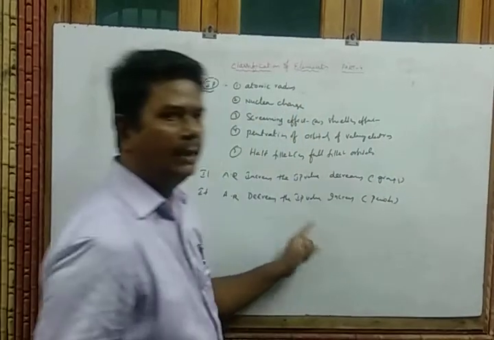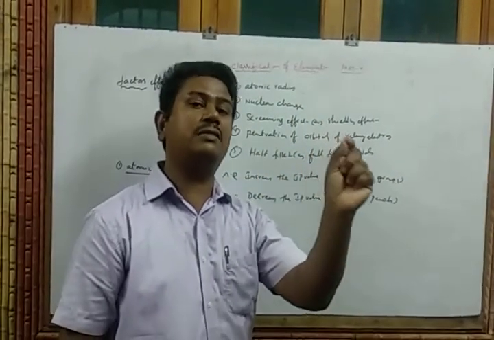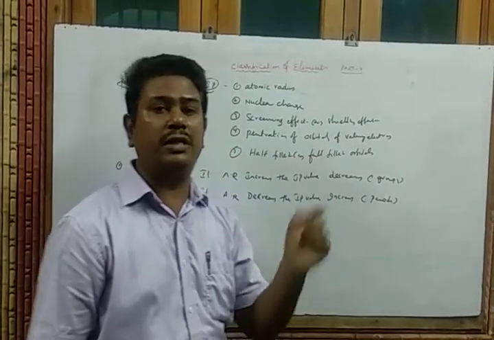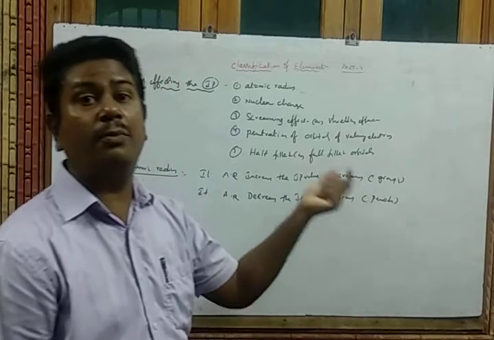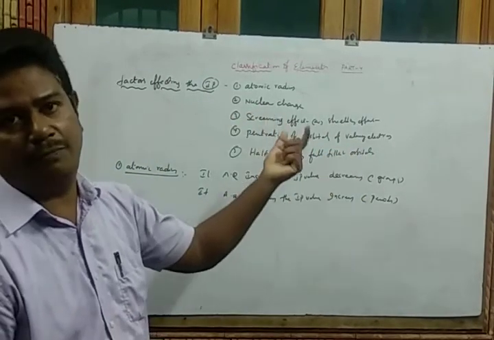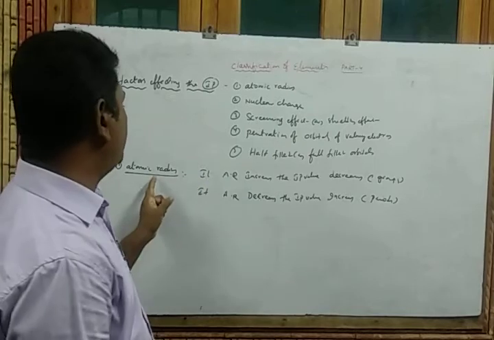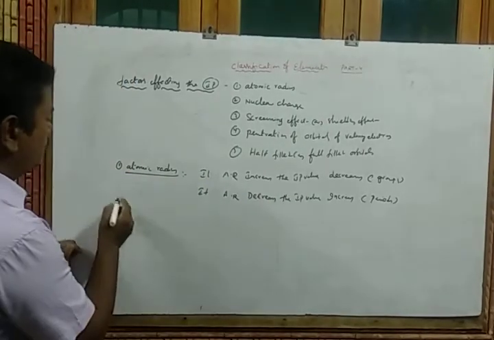Periods. In periods, while moving from left to right, what happens? The atomic radius decreases. So that's why the ionization potential value increases. Means we require more energy to remove the electron from the outermost orbit or orbital. Okay. So that is the factor which influences the ionization potential. What is the second one? Nuclear charge.